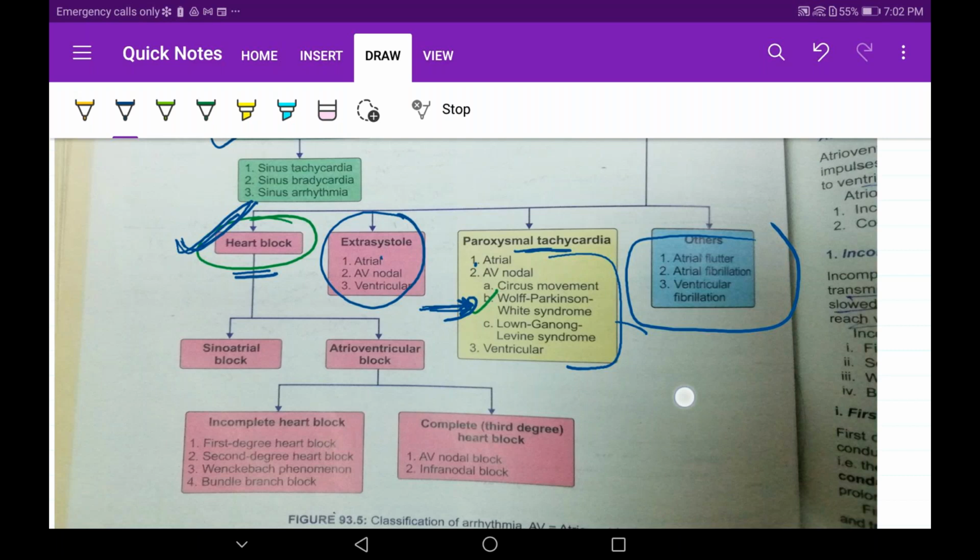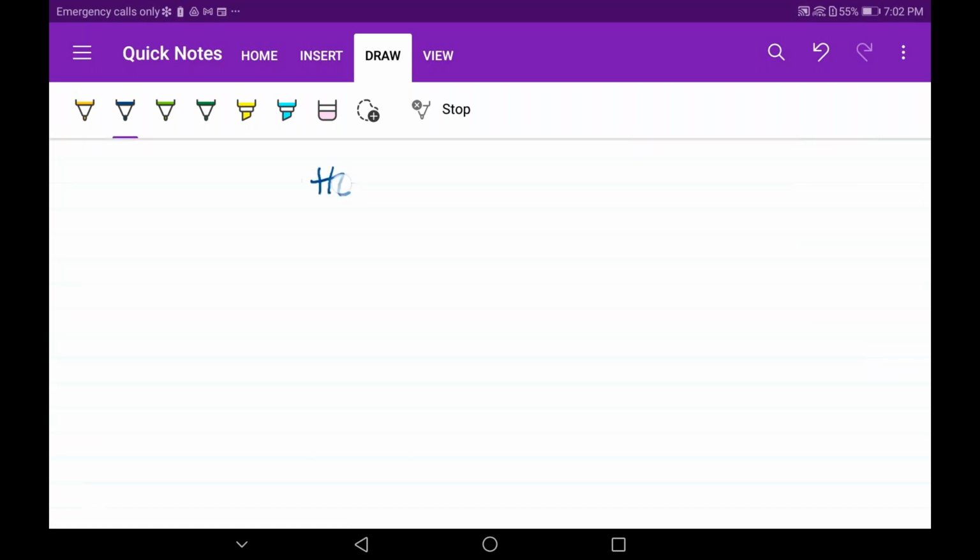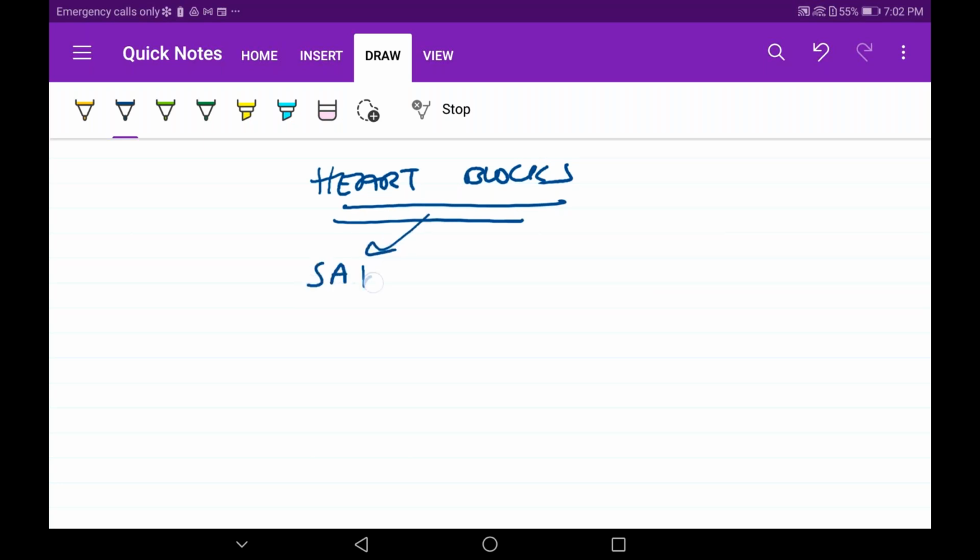Now let me go concept-wise in each and every bit. Let's begin our heart blocks. What have you seen in the classification of heart blocks? You have seen that there are SA node heart blocks and atrioventricular heart blocks.